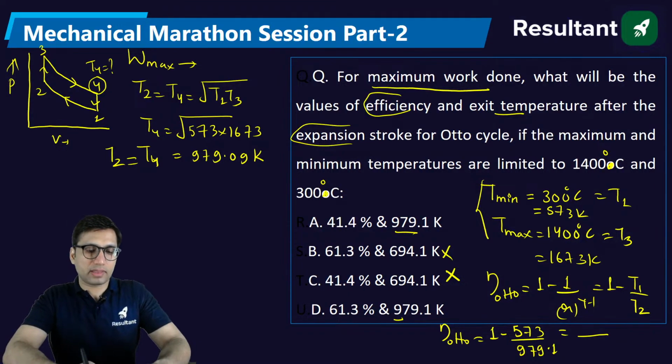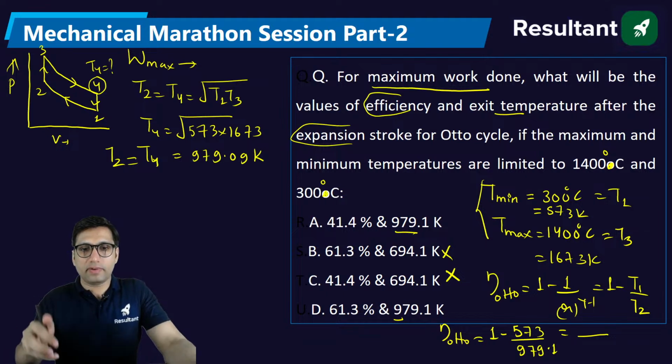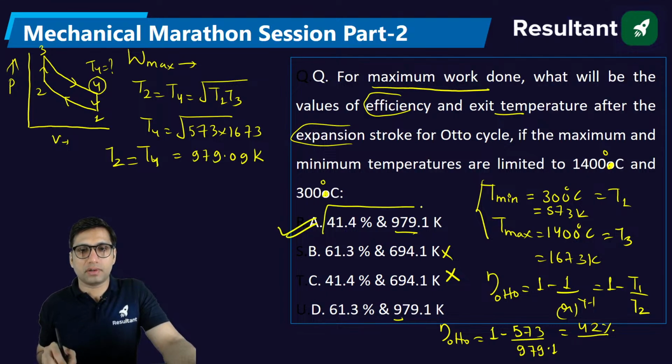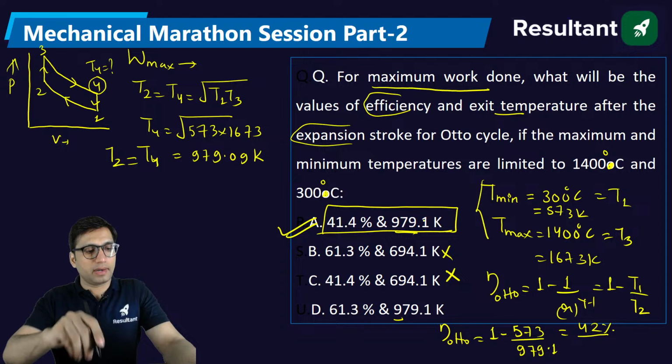Tell me everyone, what answer are you getting for this question? 573 divided by 979.1. You will get approximately 42% efficiency. The right answer will be option A for this question. Clear? That's a simple calculation. I hope all of you have understood this.